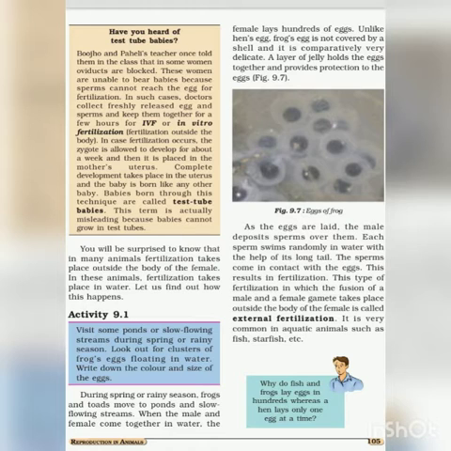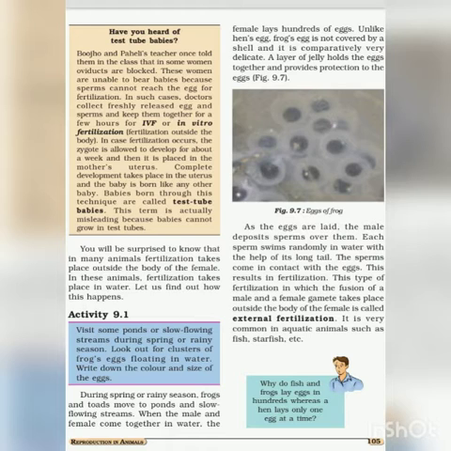Now let us talk about external fertilization. In some animals, fertilization takes place outside the body of the female. In these animals, fertilization takes place in water. For example, frog. You all must have seen clusters of frogs' eggs floating in water during rainy season. This is because, in case of frog, both male and female come together in water. The female frog lays hundreds of eggs and the male frog deposits sperms over them. You can refer to figure 9.7.